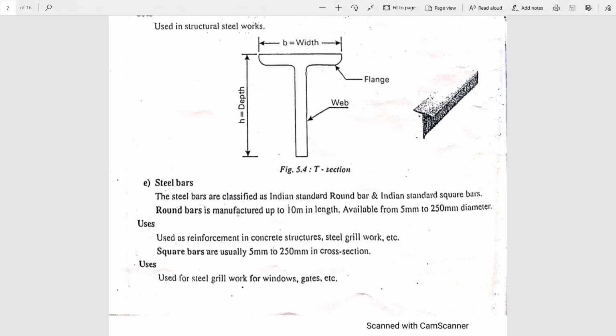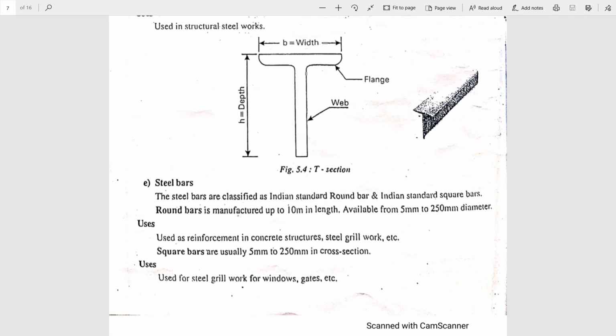For construction works, we are using steel bars. They may be round bars and sometimes square bars. Round bars, the length will be around 10 meter and diameter varies from 5 mm to 250 mm.